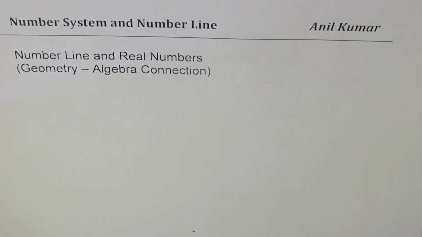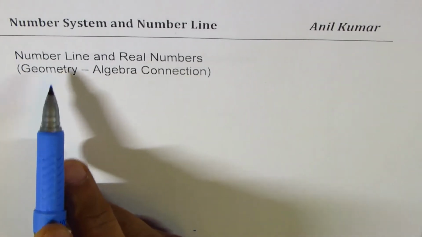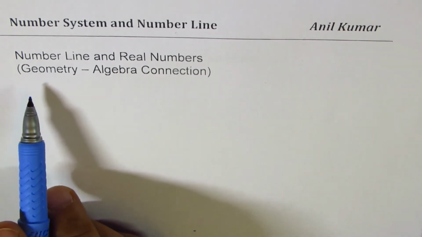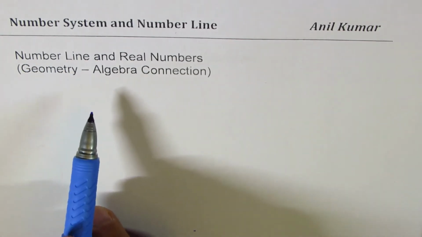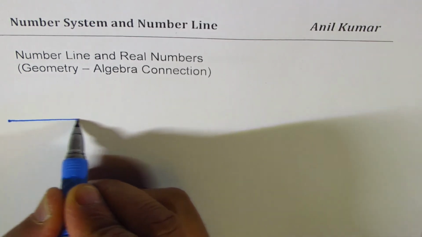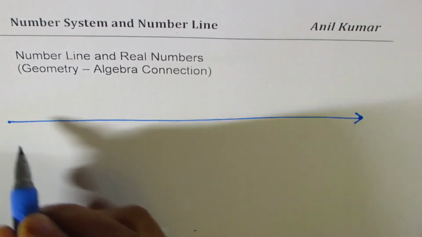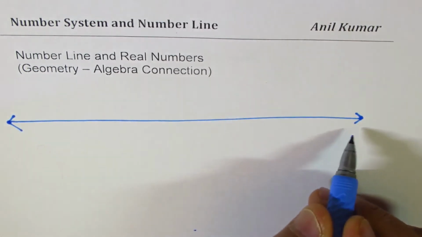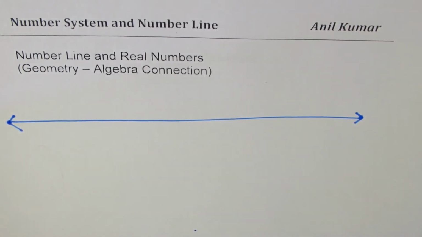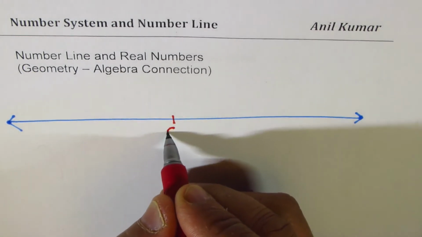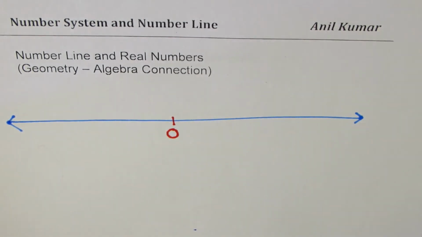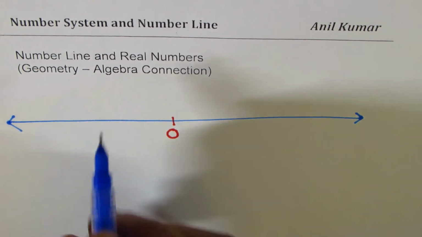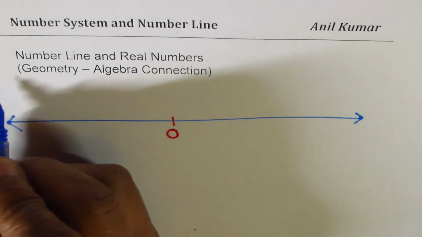Now let us understand a very important concept of representing real numbers on a number line. That is actually a connection between geometry and algebra. Let me show you how. A straight line here, arrows at the two ends indicate that it extends on both sides. On this line, which is a set of points, I'm marking a point right in the center and labeling it as 0.